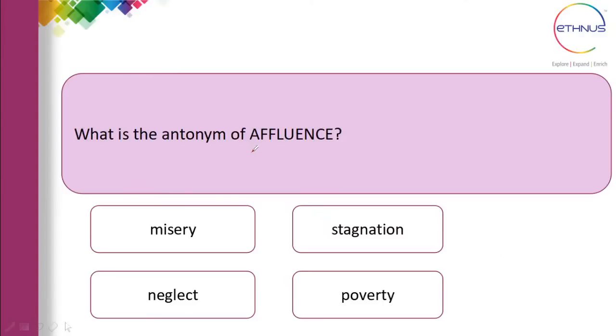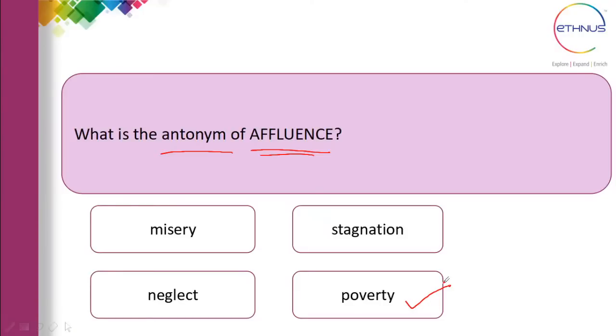Yes. See, affluence means richness, abundance. Something which is more and rich is called affluence. Now they're asking for the antonym of it, that means the opposite. So the opposite of affluence is nothing but poverty. Okay, so poverty is the correct answer here.